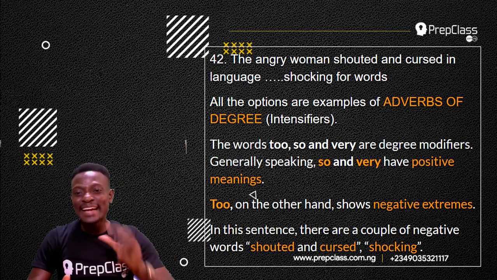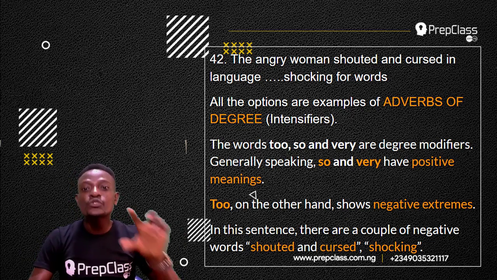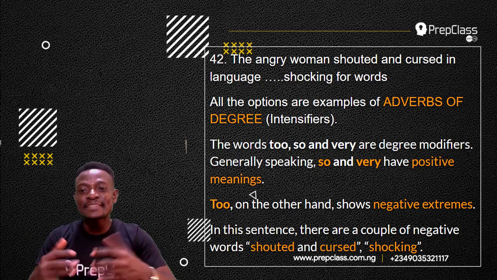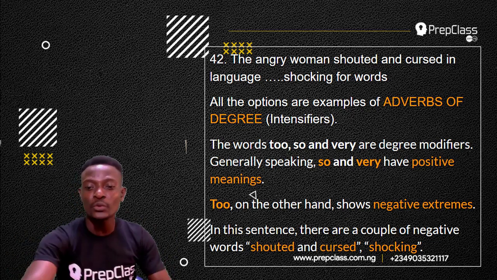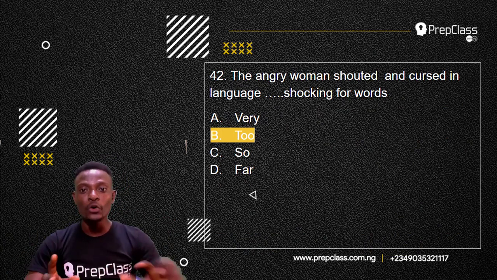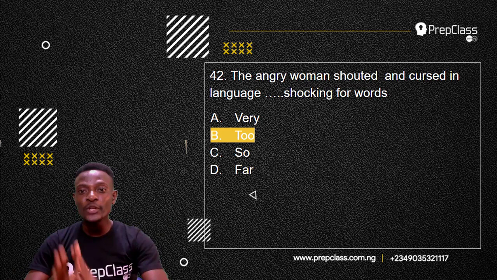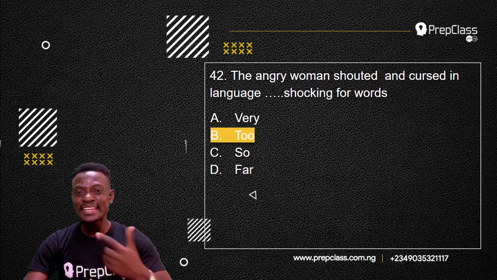Shouted, cursed, and shocking. All of these are negative words. And "too," on the other hand, shows negative extremes. So the answer to this question is "too." We can't use "very" and "so" because they imply positive meanings. Now, the most appropriate option to fill this blank space with is "too."